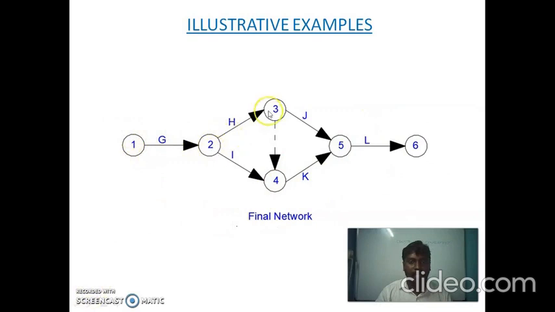The node numbers have been mentioned from 1 to 6. The activity G has tail event 1 and head event 2. The activity H has tail event 2 and head event 3. Activity I has tail event 2 and head event 4. The activity J has tail event 3 and head event 5. The activity K has tail event 4 and head event 5. And the activity L has tail event 5 and head event 6. Finally, we have the network.